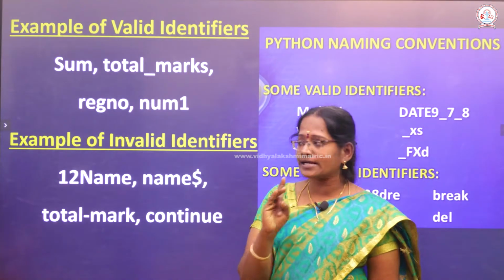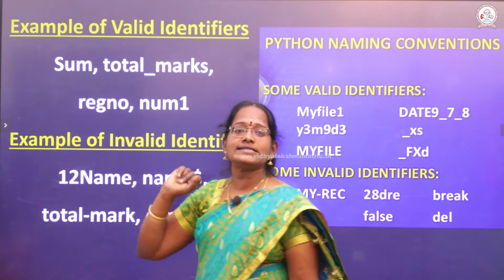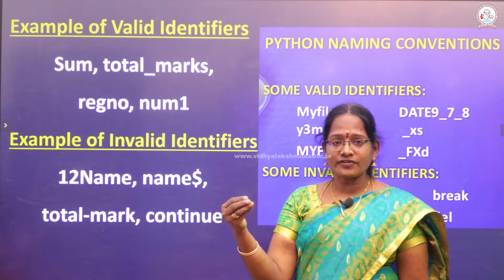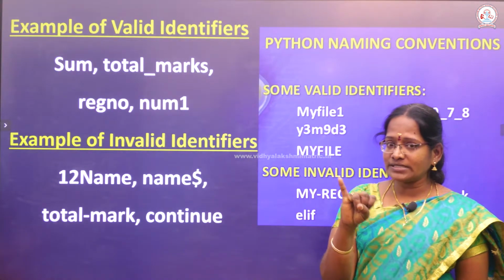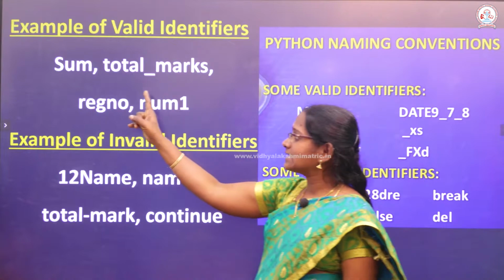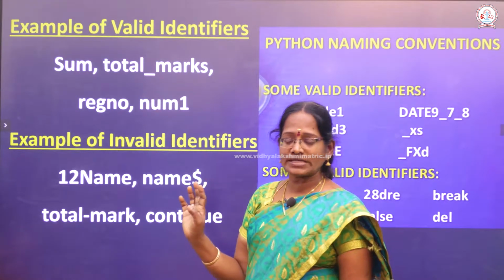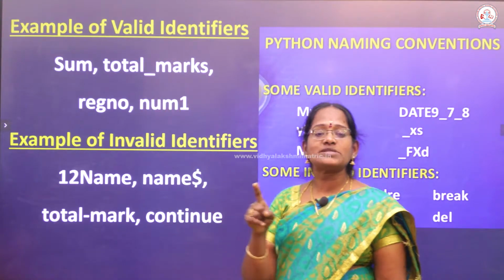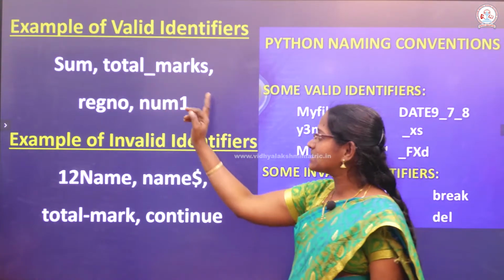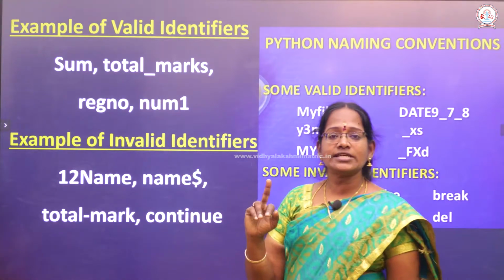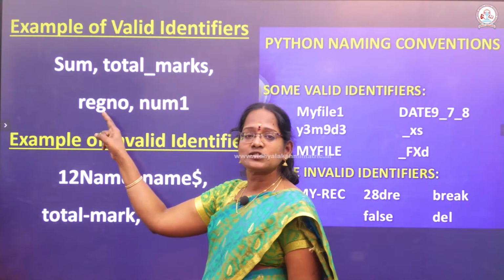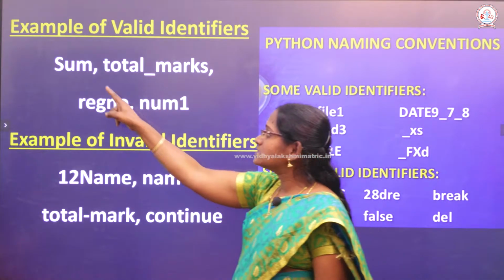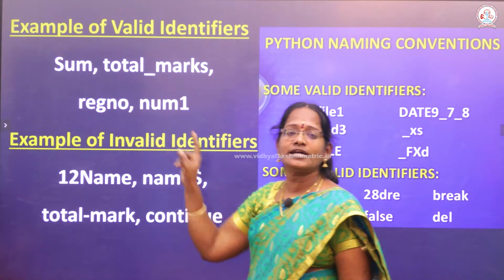Only one special character is allowed. Here are some examples of valid identifiers. In a valid identifier we use alphabets and numbers. In the first example we use only alphabets. In the second example we use alphabets and an underscore; underscore is the only special character allowed in an identifier. Another is a small letter, and next is an alphabet followed by a number. These are all treated as valid identifiers.